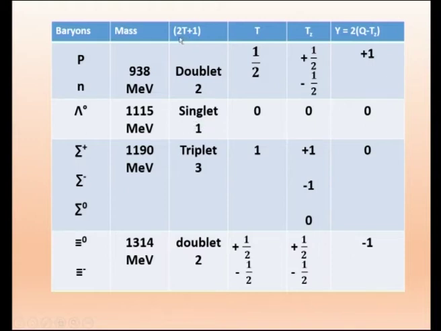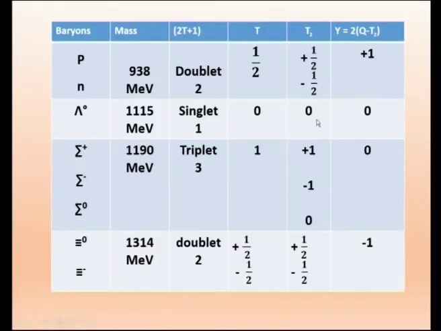Using the formula 2T plus 1, a singlet implies that T is equal to 0. There is no component, so Tz is also 0. Substituting, y is equal to 2 into (q equal to 0 minus Tz equal to 0), therefore y equal to 0 for lambda 0.